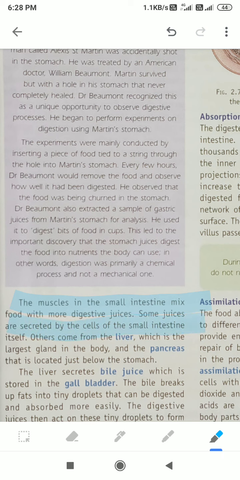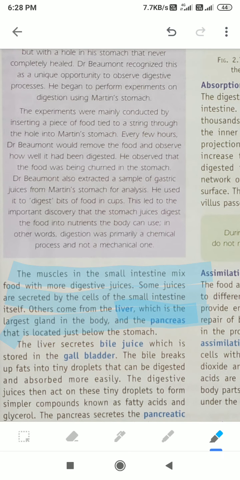Others come from the liver, which is the largest gland in the body. The pancreas is located just below the stomach. So where is the location of the pancreas? Just below the stomach. The liver and pancreas are the most important parts for our digestion.